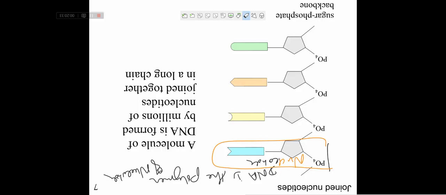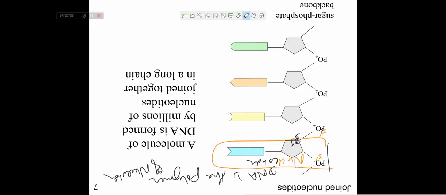These nucleotides are joined by the phosphate and the OH group of the 3' carbon. This is the 5' end and this is the 3' end. So, bond formation always takes place between the 5' end and the 3' end.